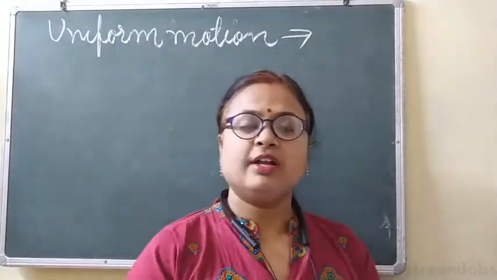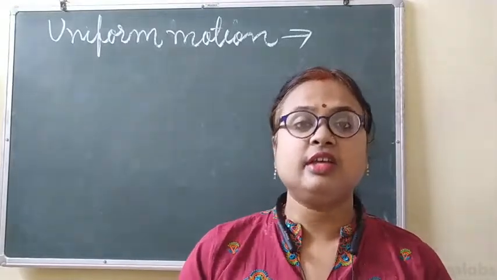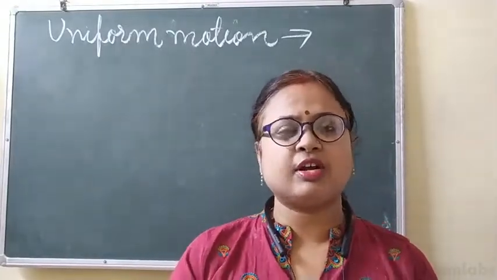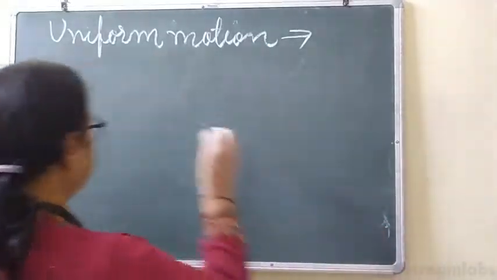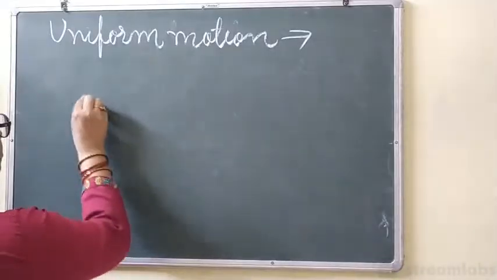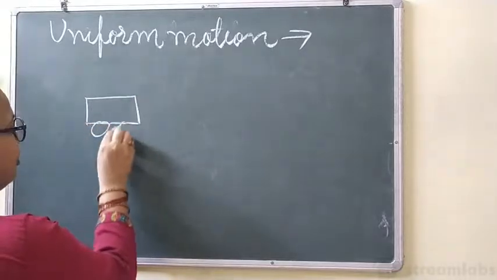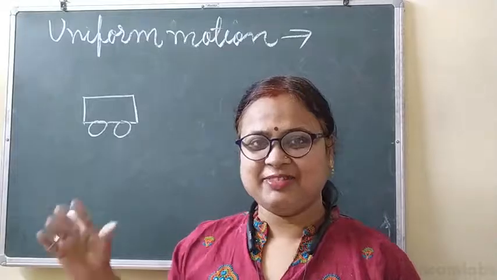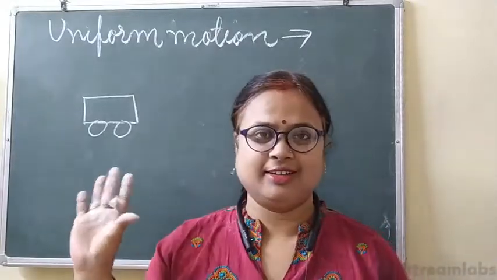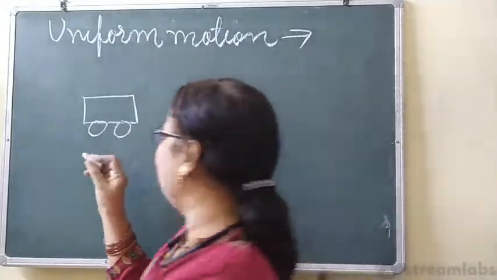Uniform motion means what? When a body covers equal distance in equal intervals of time, then it is called uniform motion. Like suppose this is a vehicle. Very nice diagram, and a very easy way I have chosen to draw the vehicle. Clear? So this is your vehicle.